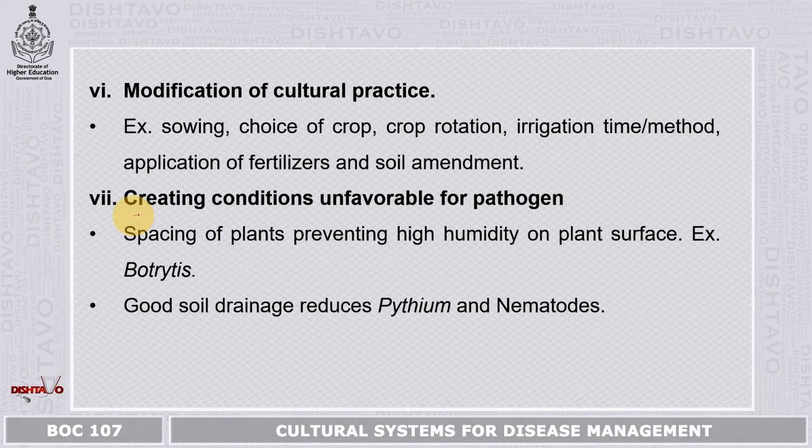Last is creating conditions unfavorable for the pathogen. That is, you space the plants, preventing high humidity on the plant surface. This is going to prevent botrytis. Second, good soil drainage is maintained, then it reduces pythium and nematode attacks.